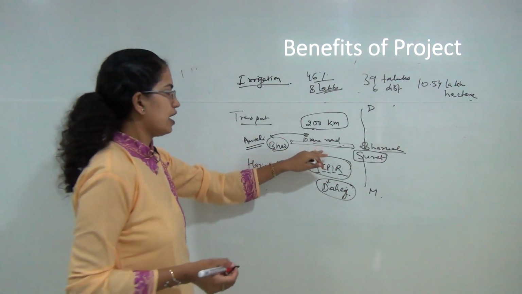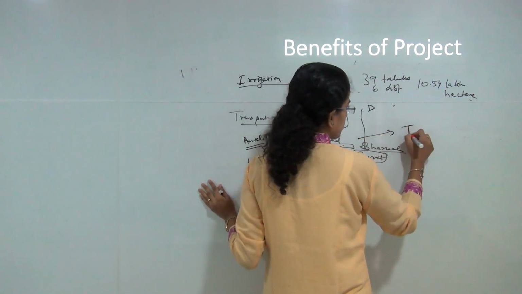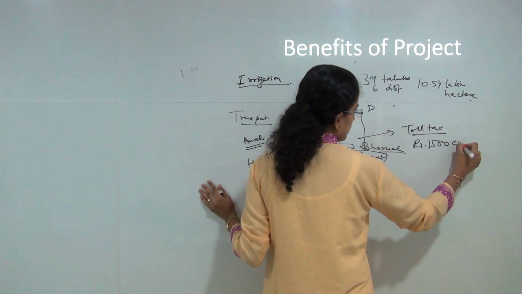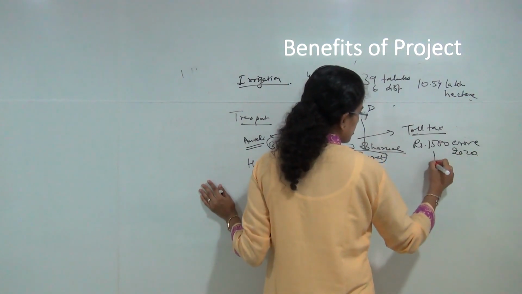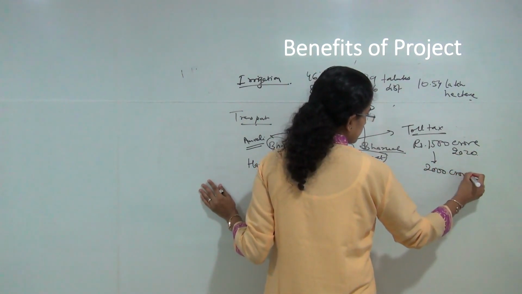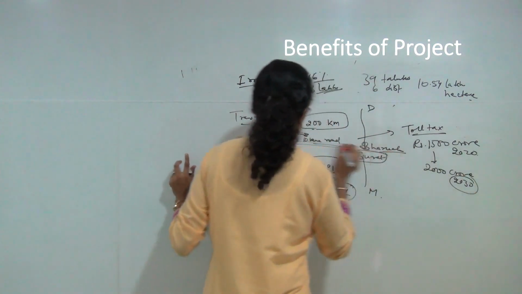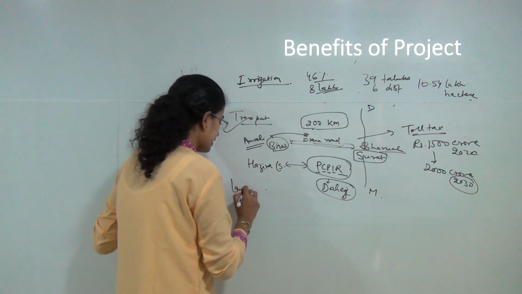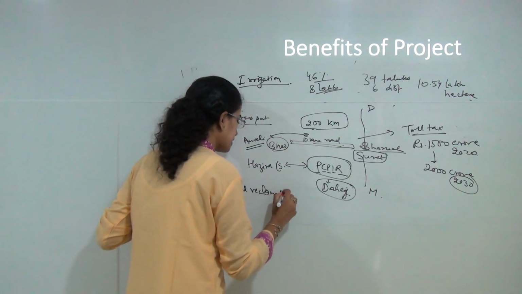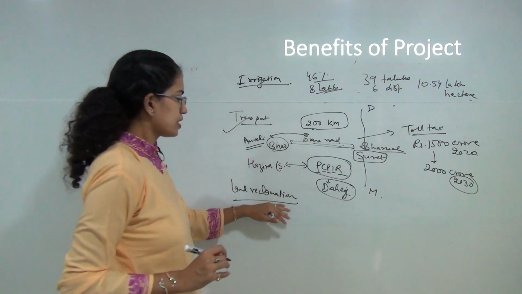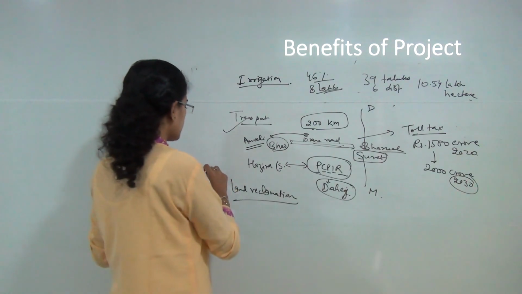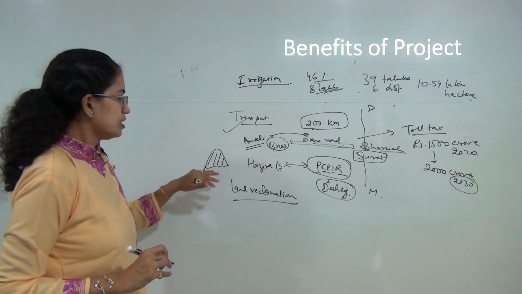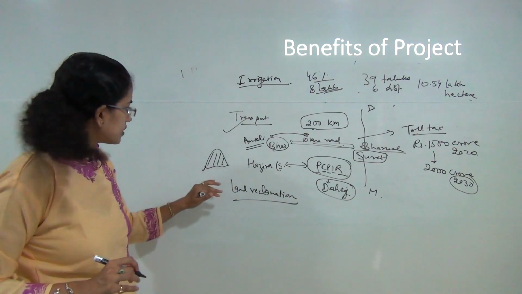This road would also levy toll taxes, so you would have income from toll tax, and this income is ought to be around 1500 crores for 2020, and sought to increase to nearly 2000 crores by 2030. Again, it would provide a lot of employment opportunities in the transportation sector. The next idea is land reclamation. The nearby land where you have problems and issues of salinity would be reclaimed, and the soil salinity would decrease because of the freshwater reservoir and the decrease in saline water in this region. So land reclamation would be another major effort in this direction.